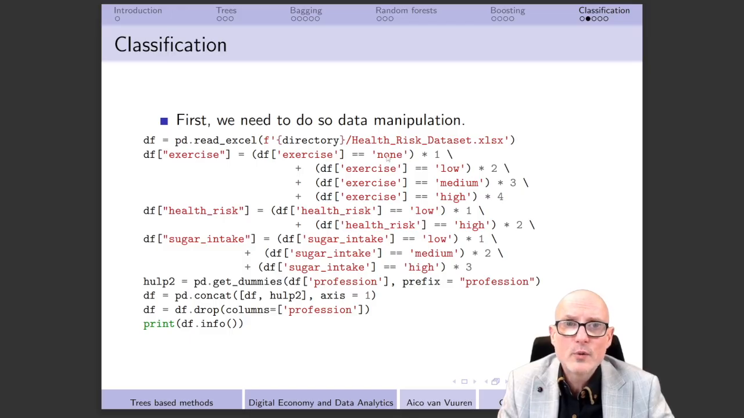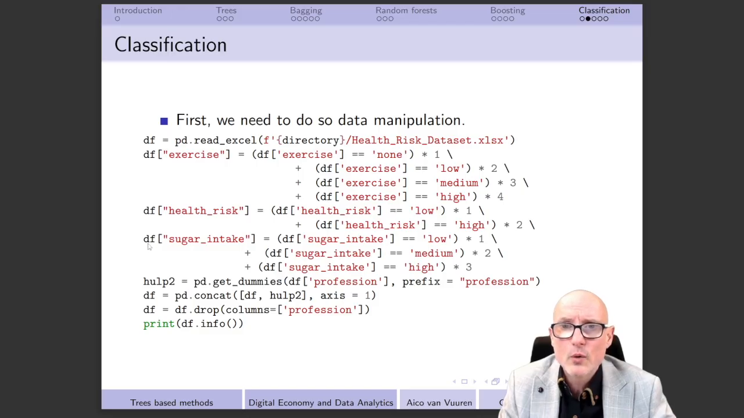We have here 4 different values: none, low, medium, and high, and we're going to give them the values 1, 2, 3, and 4. Well then, we also would like to look at the health risk. That is our main outcome that we have, and that only has 2 outcomes, low and high, and we're going to give them values equal to 1 and 2. Essentially, it's then just going to be a Boolean, of course.